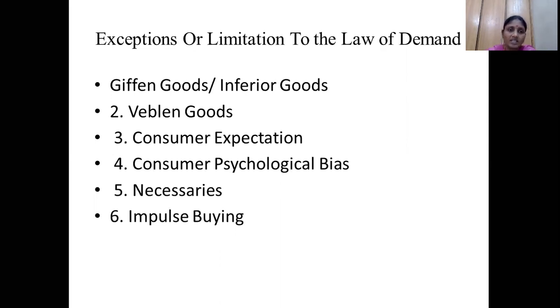So what are those exceptions? One is Giffen goods, another one is Veblen goods, consumer expectations, consumer psychological bias, necessaries, impulse buying. So all these things we will discuss now.